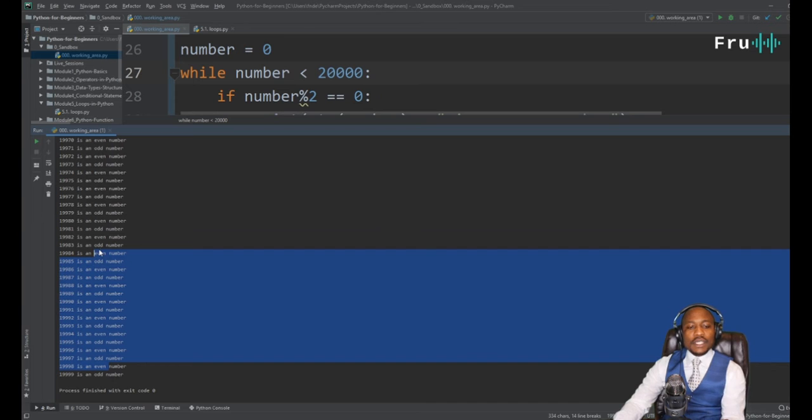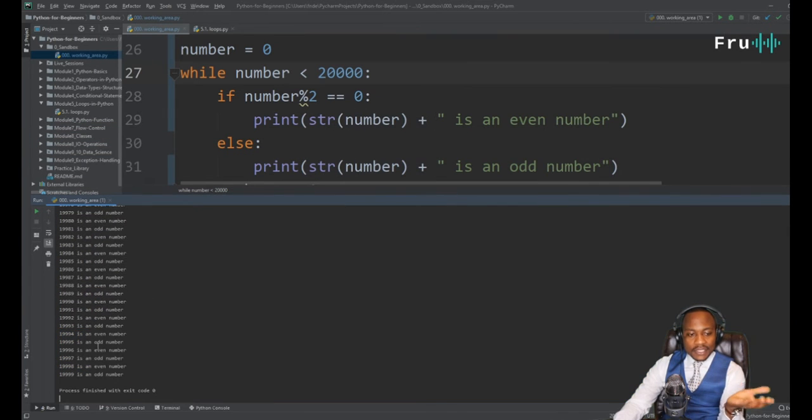Imagine having to do this by hand with a calculator, guys. That would be mission impossible. But with Python and the power of if statements, guys, you can figure this out to 20,000 or 2 million with a very simple script. All right, basic but very, very powerful concept.